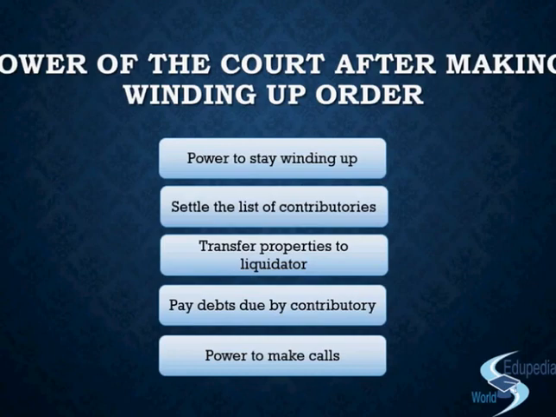There is no set off that can be claimed against any call. Why this happens is that when the liquidator makes the call, he takes the money from the contributories, and that money is attached to the common pool of fund, from where they are going to pay the creditors, the people to whom they have a liability to pay something. Now when they have added the money in the pool of fund, they go on to make the payment on preference basis.